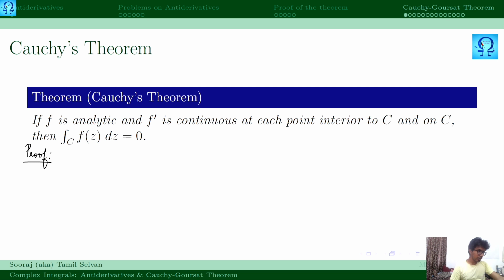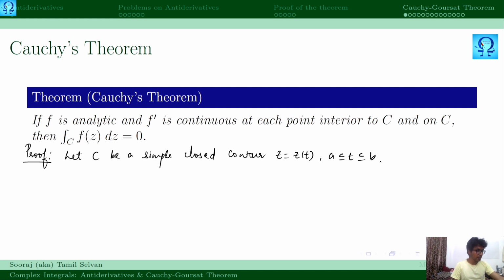In the proof, let us take C to be a simple closed contour, z equals z of t with t lying in the interval a to b, which is described in the positive sense. Whenever a curve is said to be described in a positive sense, it means the direction is anti-clockwise.